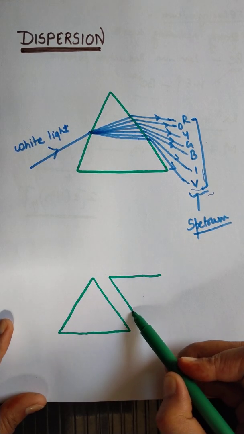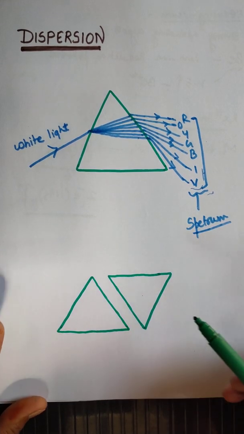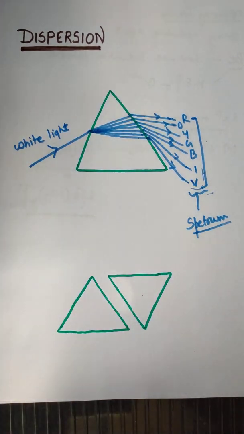So he used two prisms and arranged them in the way that I have drawn. It was an experiment on the converging of white light.